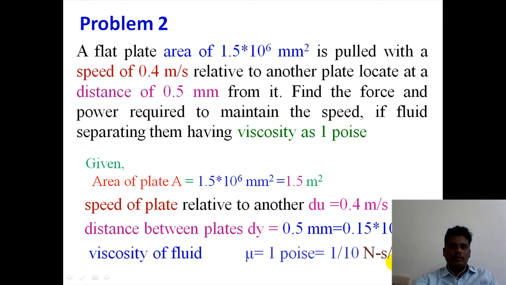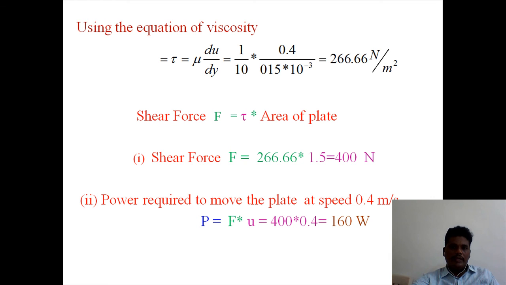Now, using the equation of viscosity, similar equation, tau is equal to mu into du by dy. That is 1 by 10 multiplied with du 0.4 by dy, to get the value. Next, shear force is equal to tau into area of the plate. Now shear force is equal to tau into area, you get 400 Newton. Next, power required to move the plate is F into velocity, 400 into 0.4.